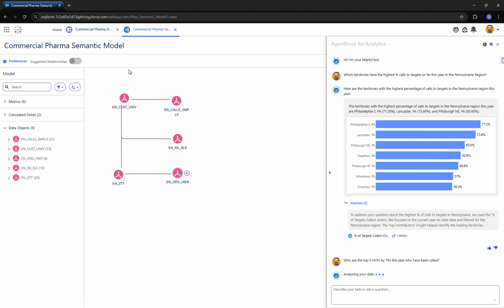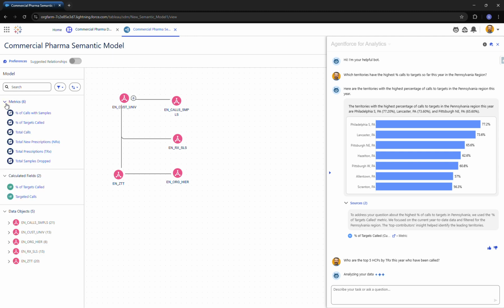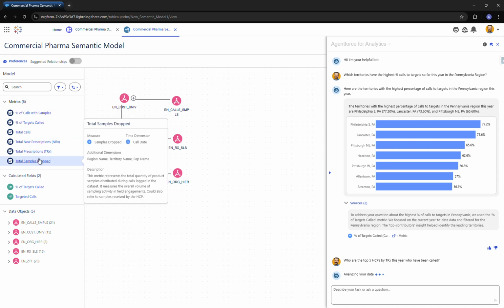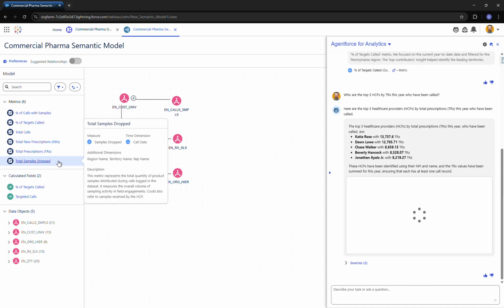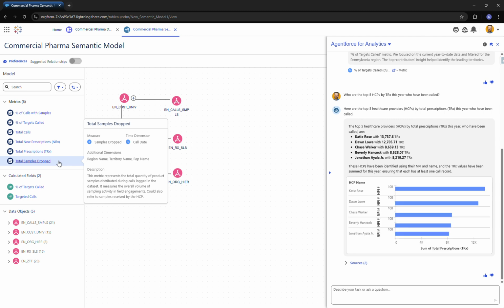In the top left of our semantic model, we have the customer universe, which is all the information about the doctors in our business context. And then we have 2 different fact tables that are relevant to this question. TRXs are reflected in this RX sales, and calls and samples in this other fact table. Here we can also see the metrics and calculated fields that have been defined. So we can see that there is no metric that clearly defines the TRXs for called on HCPs.